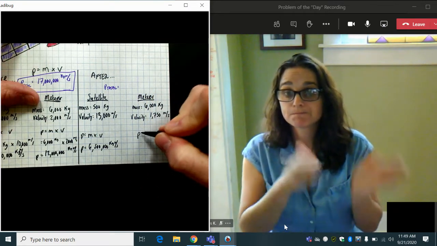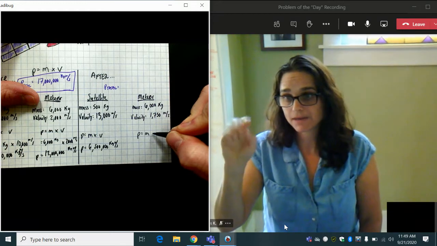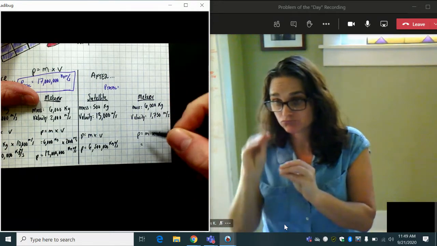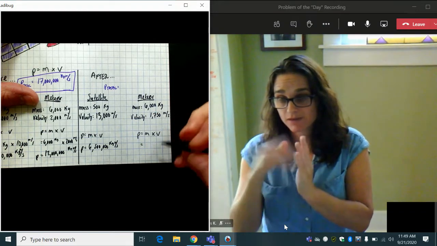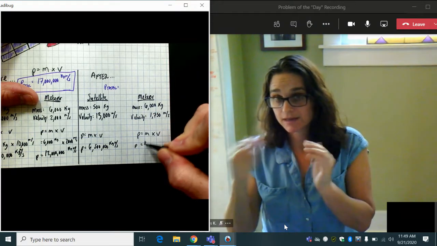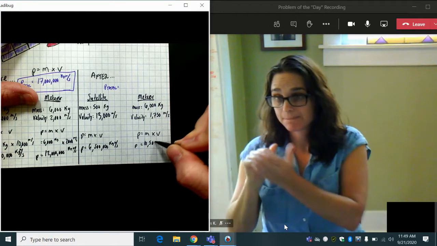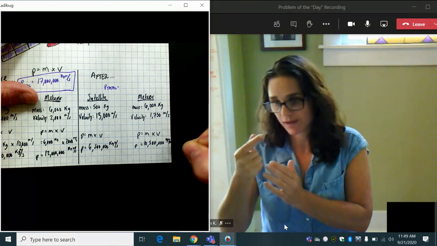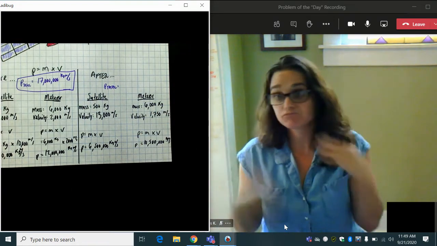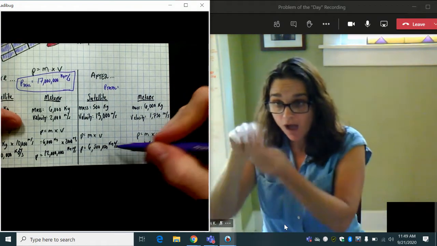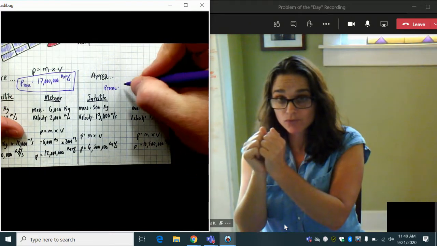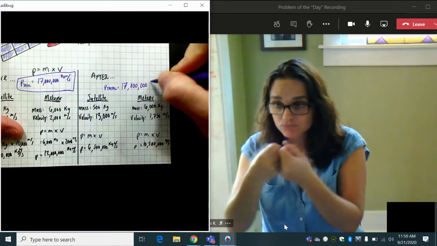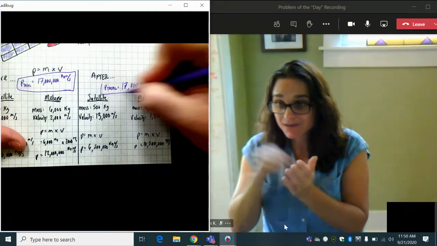Same thing here. Momentum is equal to mass times velocity. Plug these numbers in. 6,000 times 1,750 meters per second would give me a momentum of 10,500,000 kilograms meters per second. So if we were to add these two numbers together, we would find that our total at the end after the collision is 17 million kilograms meters per second.